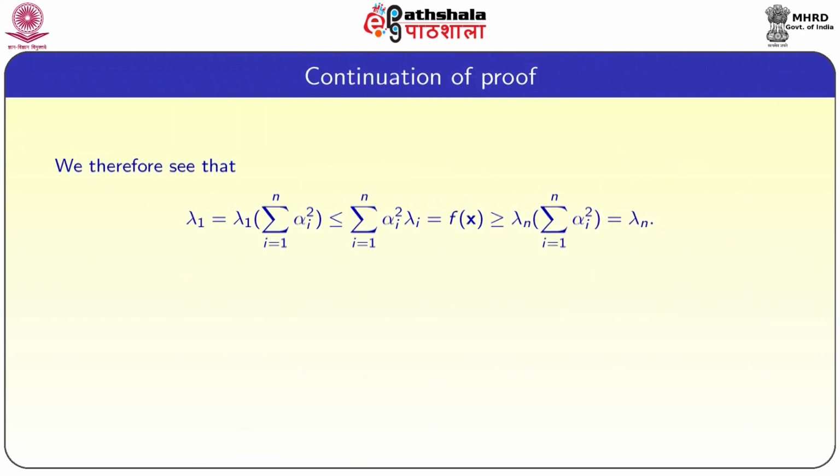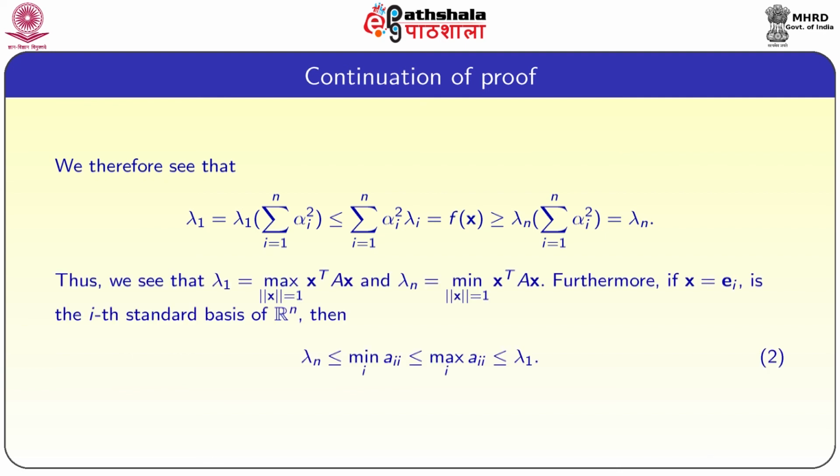We therefore see that lambda 1 is equal to lambda 1 times summation alpha i square, which is greater than or equal to summation alpha i square lambda i, which is equal to f of x, which is greater than or equal to lambda n times summation alpha i square, which is exactly lambda n.